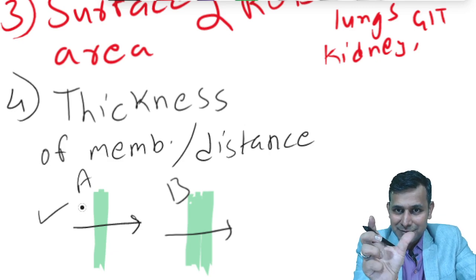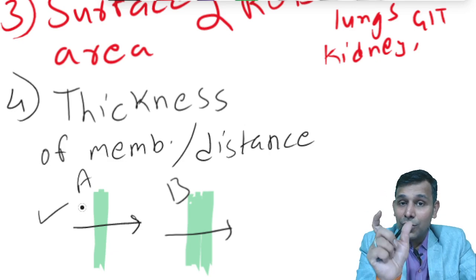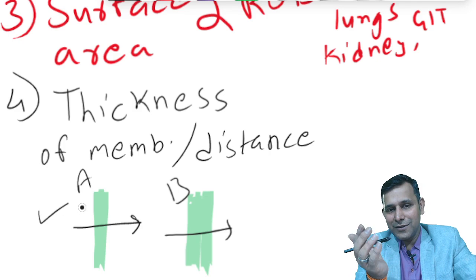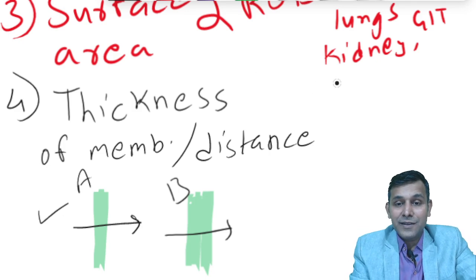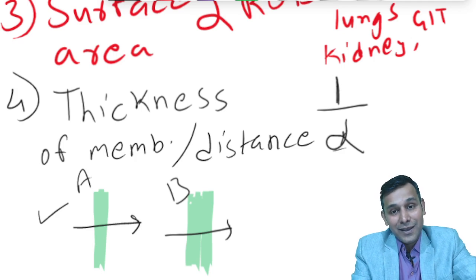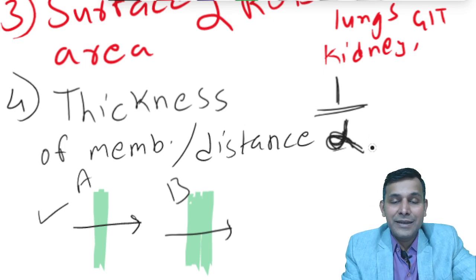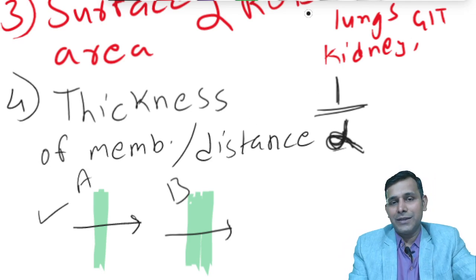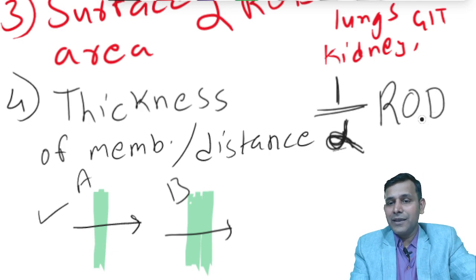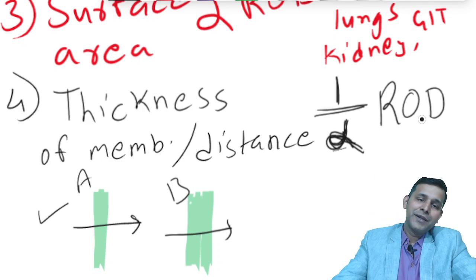So thickness is the criteria here. More the thickness, lesser the diffusion. Lesser the thickness, more the diffusion. So thickness of the membrane is inversely proportional. Remember, it is inversely proportional to the rate of diffusion. Thickness is inversely proportional to the rate of diffusion. So remember, alpha and 1 upon alpha are just an indication for directly proportional or inversely proportional. So thickness of the membrane is inversely proportional to the rate of diffusion.